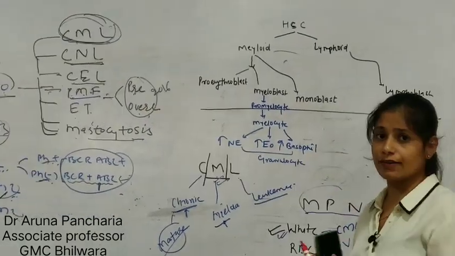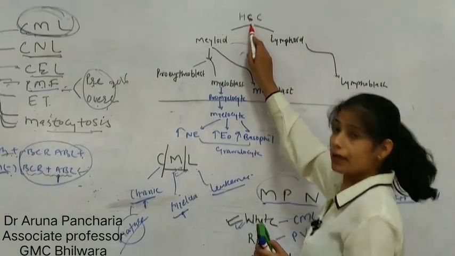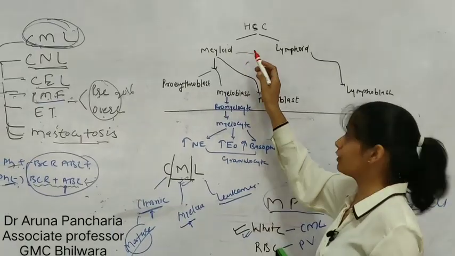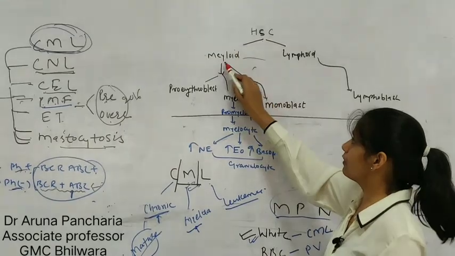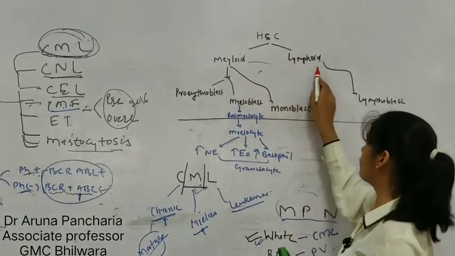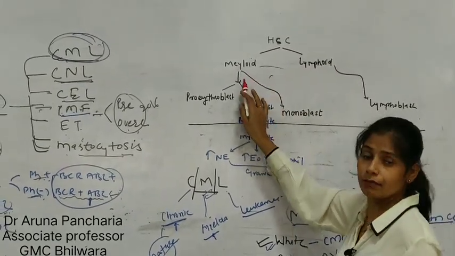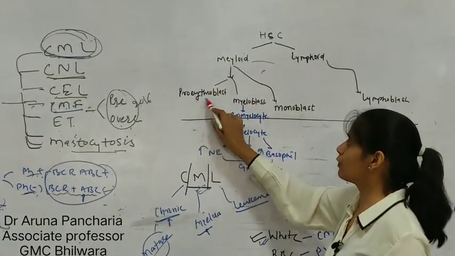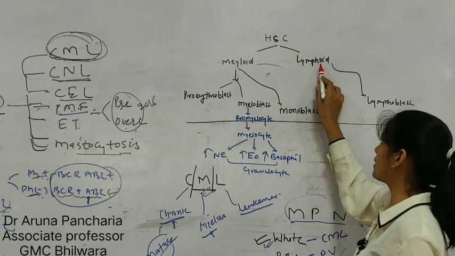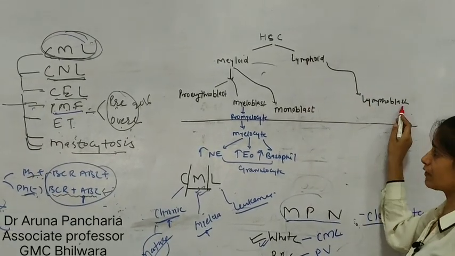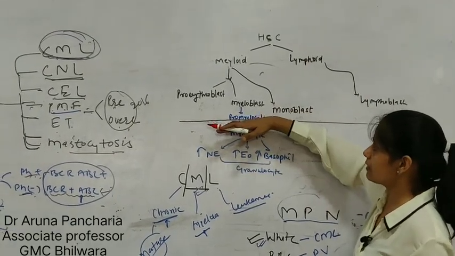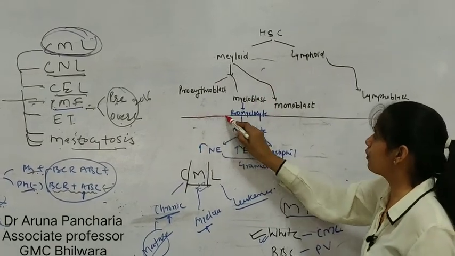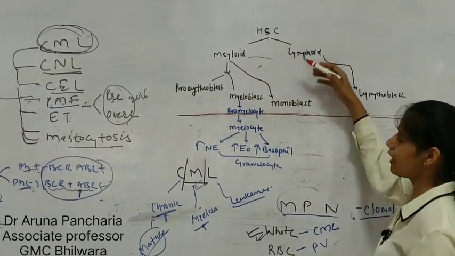Now coming to this, it is just recalling the previous lecture. This is the hematopoietic stem cell. From this come the myeloid lineage and lymphoid lineage, and the precursor cells are blasts. In the case of myeloid: proerythroblast, myeloblast, monoblast. From the lymphoid, lymphoblast. Whatever cells come before these lines are blasts.